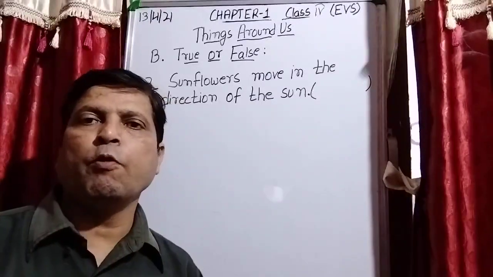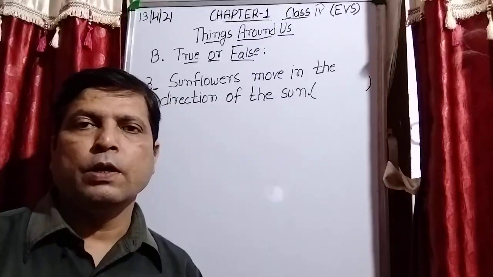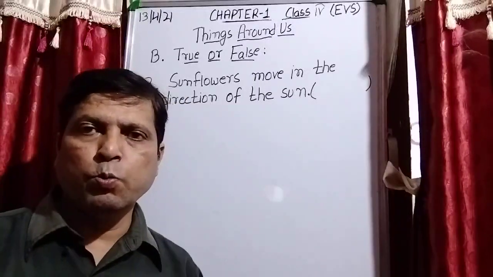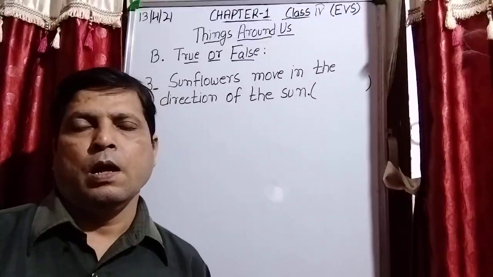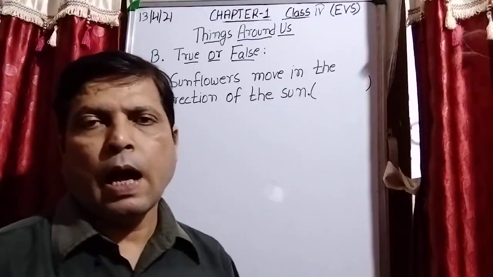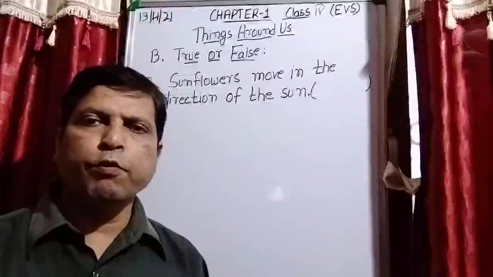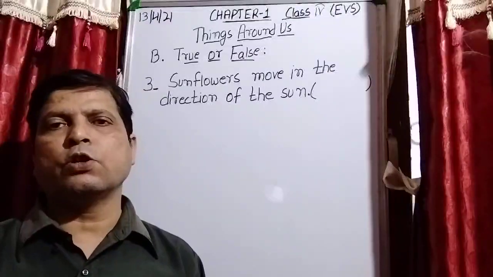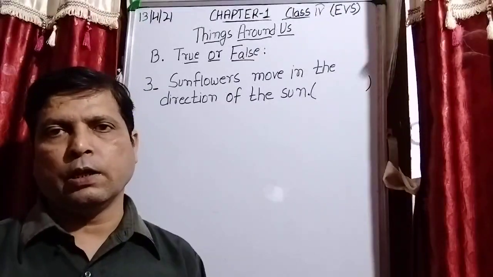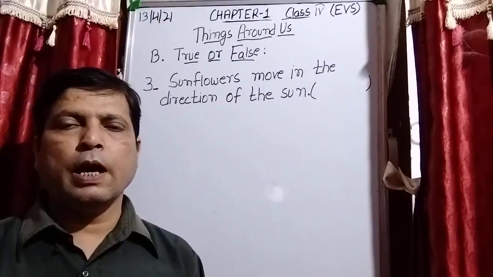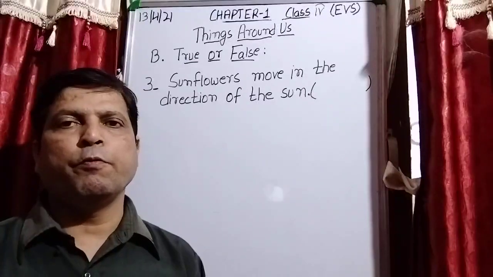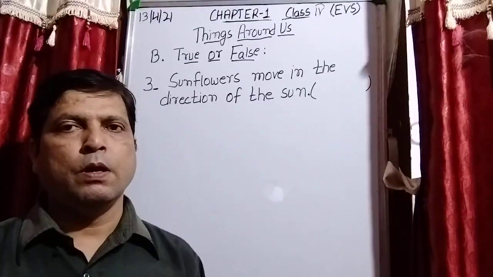Human beings can also move from one place to another. Animals also move in search of food and shelter. They have organs to move from one place to another, but